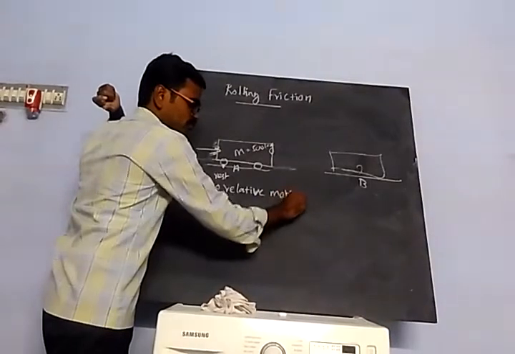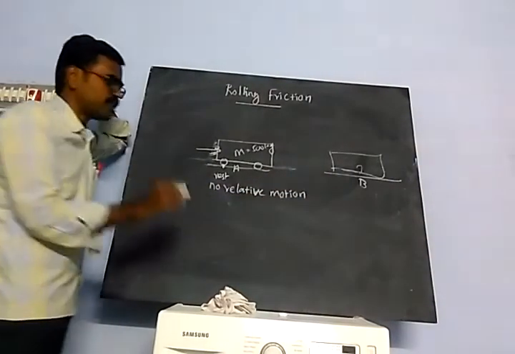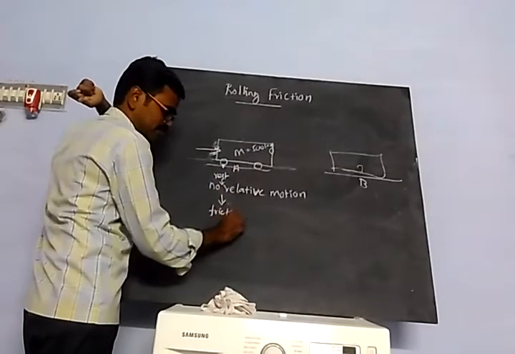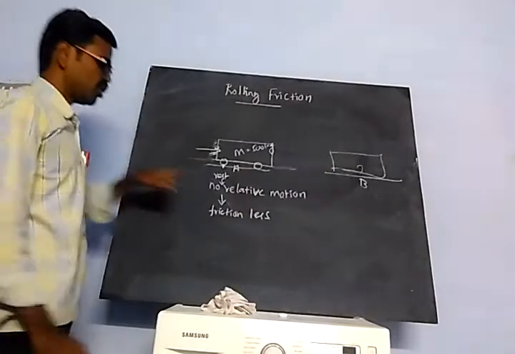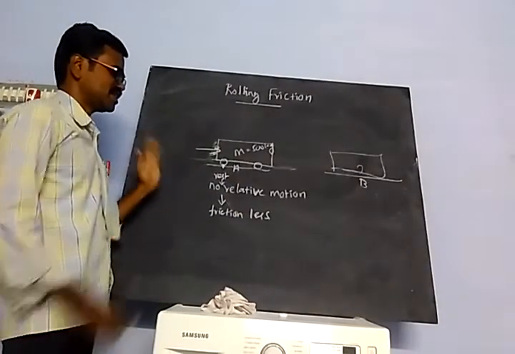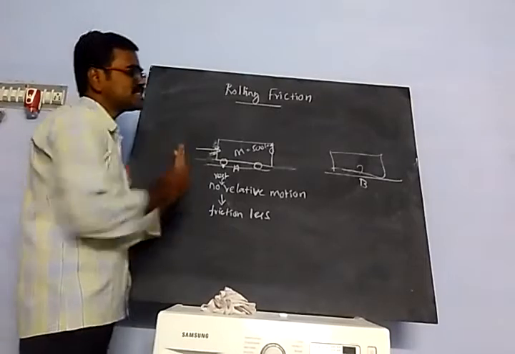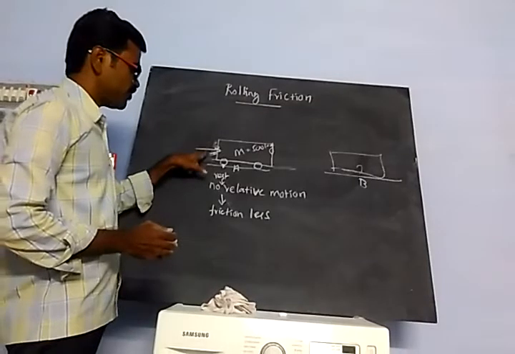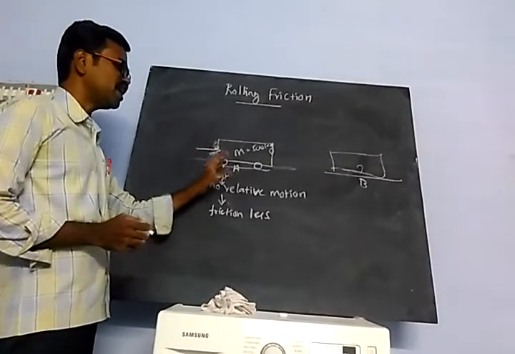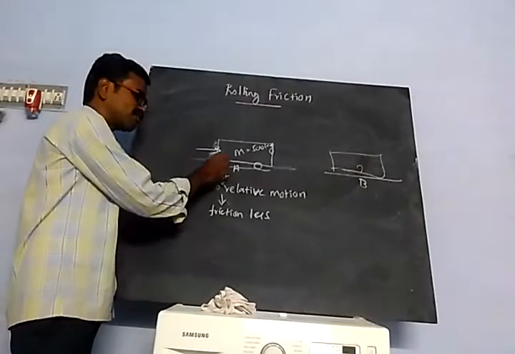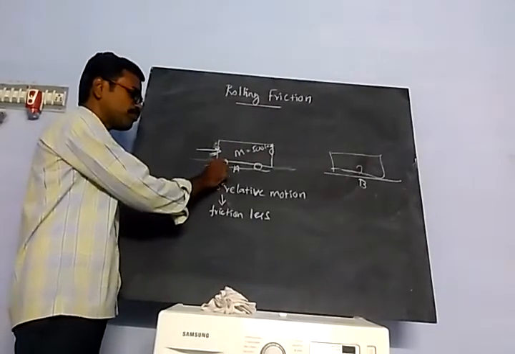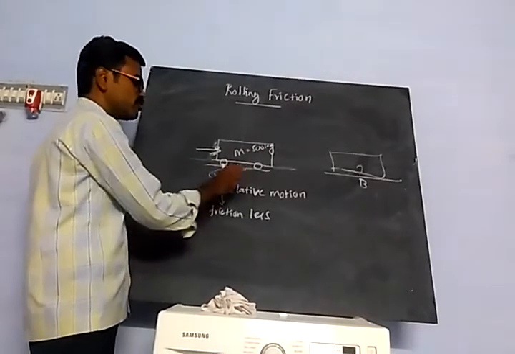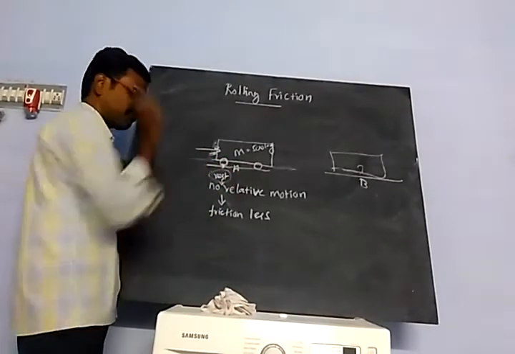If there is no relative motion, the friction is less. Friction less means we can easily shift from one place to another. So if you fix the wheel, whenever it comes into contact with the surface, that point alone is at rest.